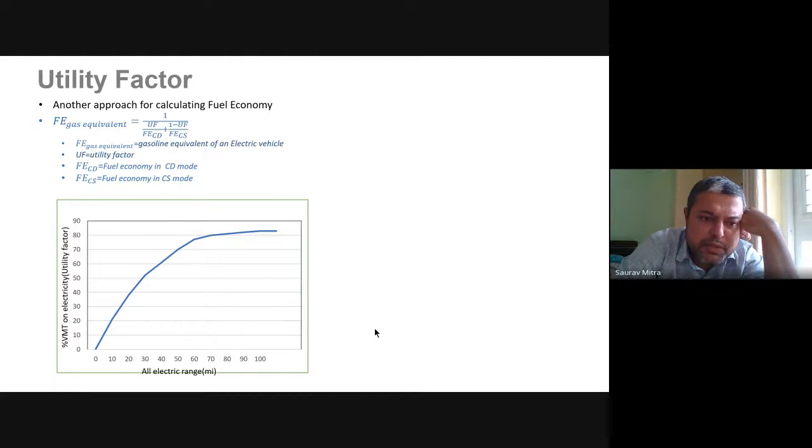From the graph, it is visible. At 20 miles, you are coming to around 40% utility factor. What next? From the next slide, Ashit will explain.